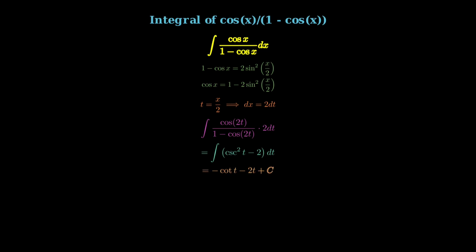Now we can perform the integration directly. The integral of cosecant squared is negative cotangent, and the integral of negative 2 is negative 2t. So we get negative cotangent t minus 2t plus c, where c is our constant of integration.